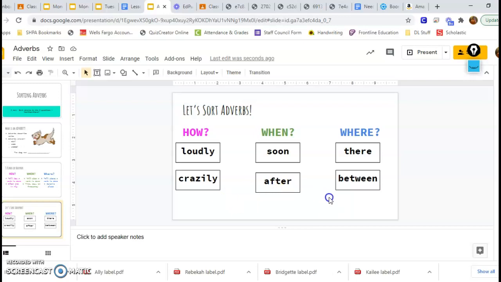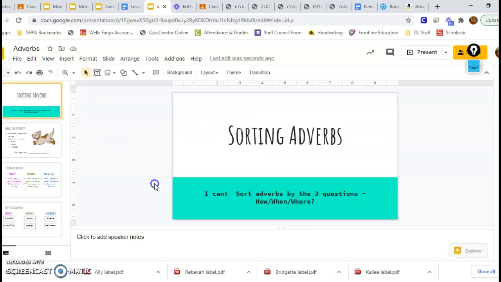You're going to be doing a sort on your own today, and you do need to turn it in. So please make sure Mom and Dad take a picture of it and attach it in our Google Classroom. So going back to our goal for the day, our goal is I can sort adverbs by the 3 questions, how, when, where. So you're going to do that now and prove to yourself you can do this.